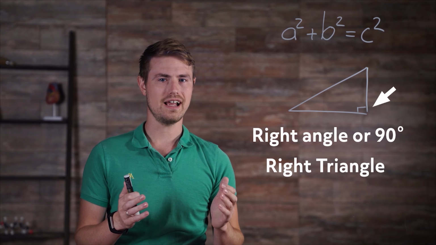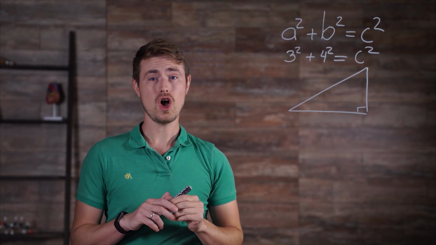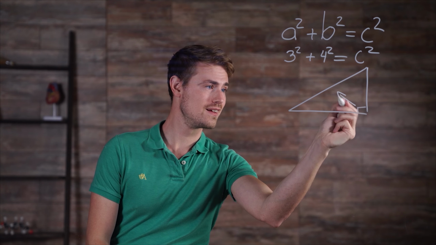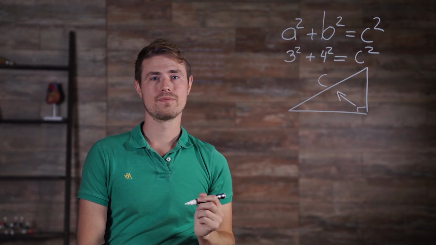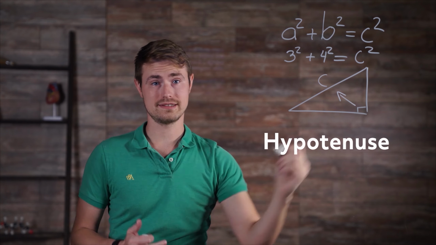So now we have to decide where to put the 3 side lengths. The key is to start with C, which is always on the side across from the right angle. This is called the hypotenuse, and it's always the longest side.